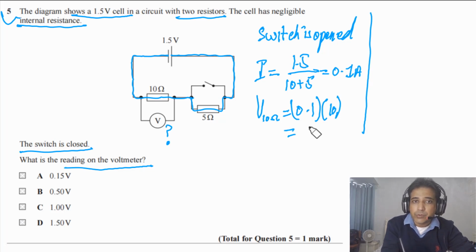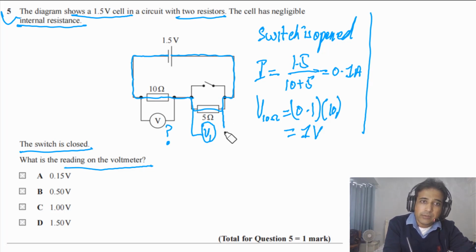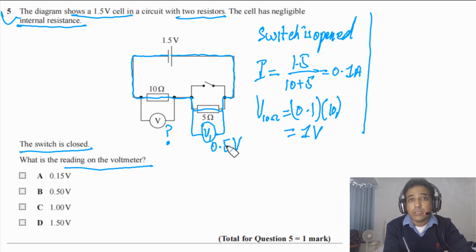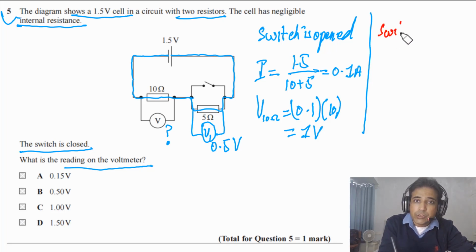So this will be equal to 1 volt, and the potential difference across this one, if you connect your voltmeter here, let's say this is V1, the reading has to be equal to 0.5 volts. So this is how you can figure it out when the switch is open. But for this question we need to consider when the switch is closed. So we can say the switch is closed.